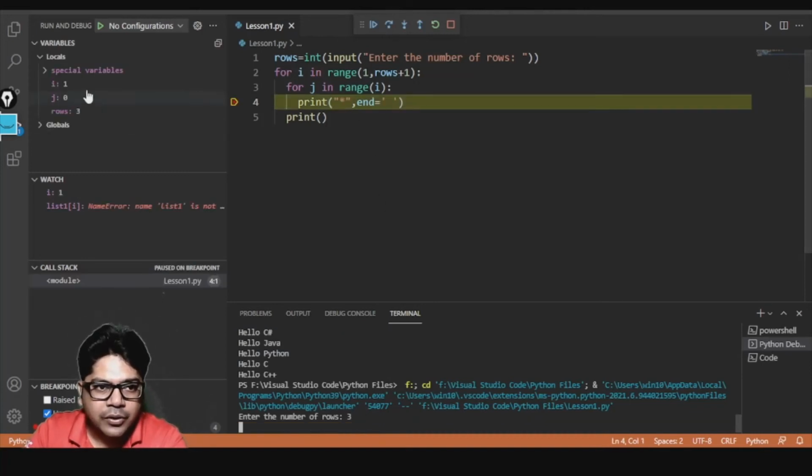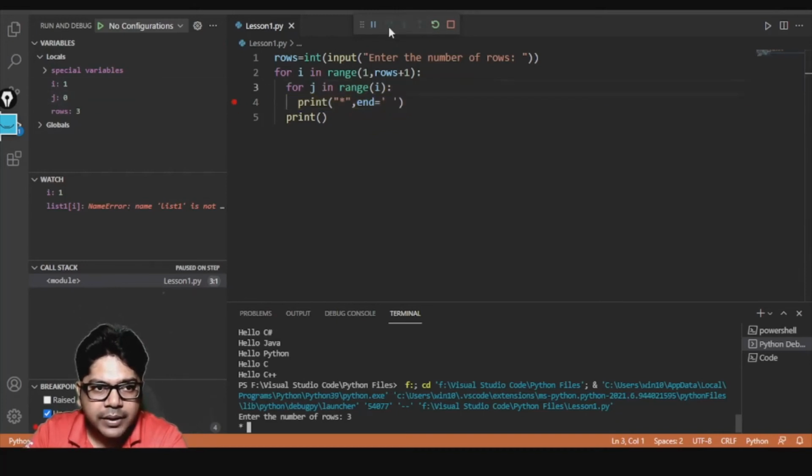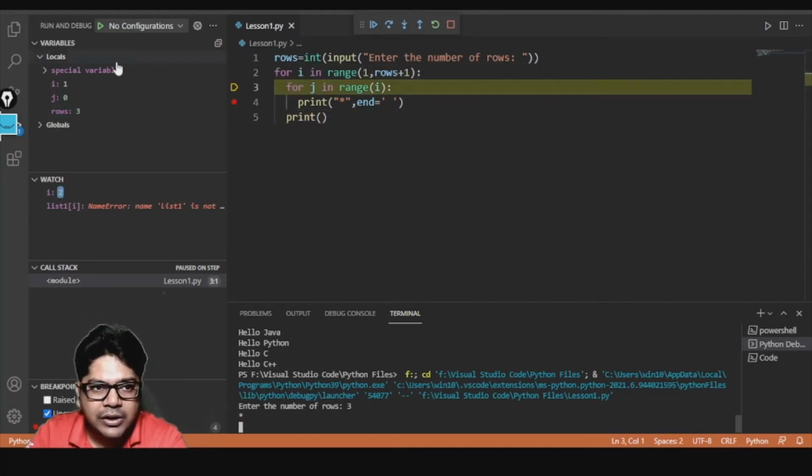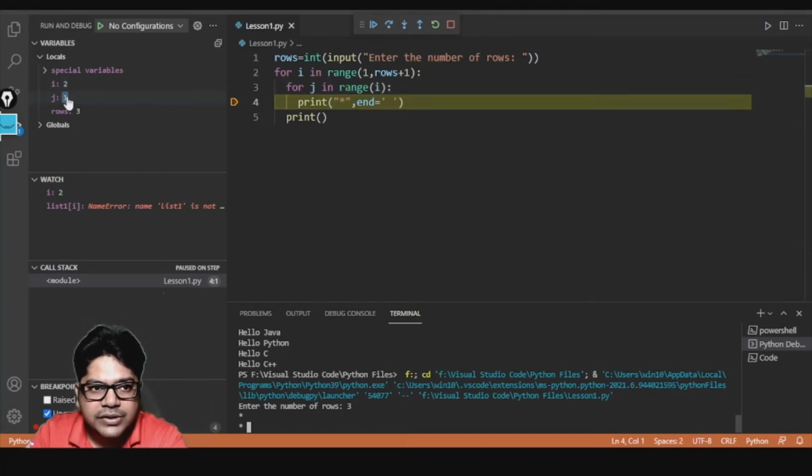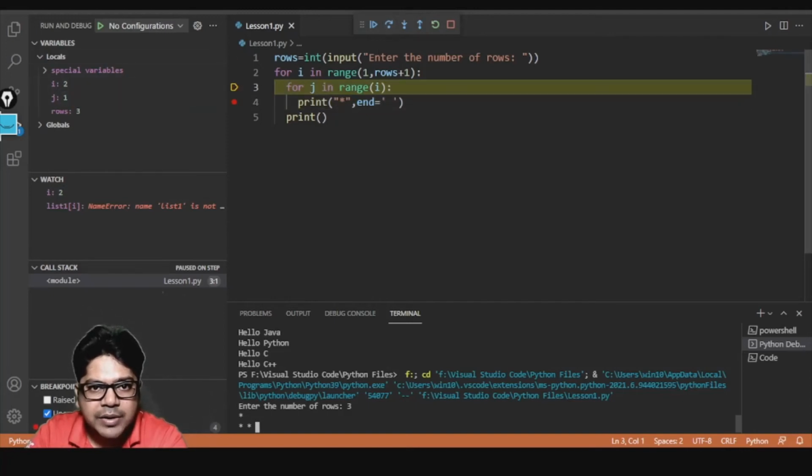Now you see, the first time the value of i is 1 and j is 0. Next time the j values got over, it changed the line, and then it is going ahead. This time the value of i will become 2. Now we are again starting j from 0. So this time j is 0, i is 2. J will become 1 now. Can you see j becoming 1? Then this time j should become 2, but at 2 it will come out of the loop.